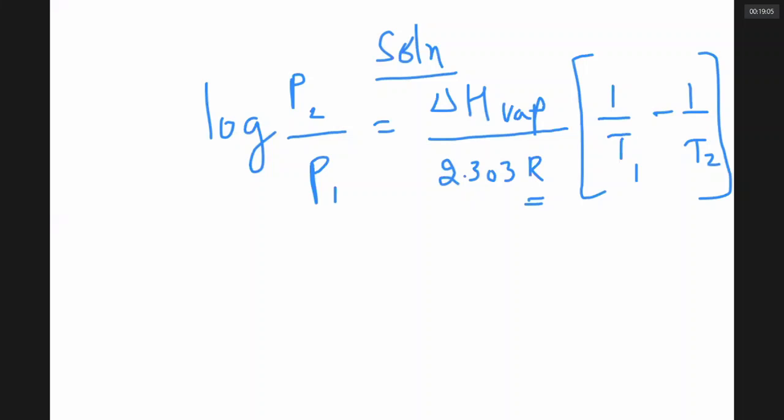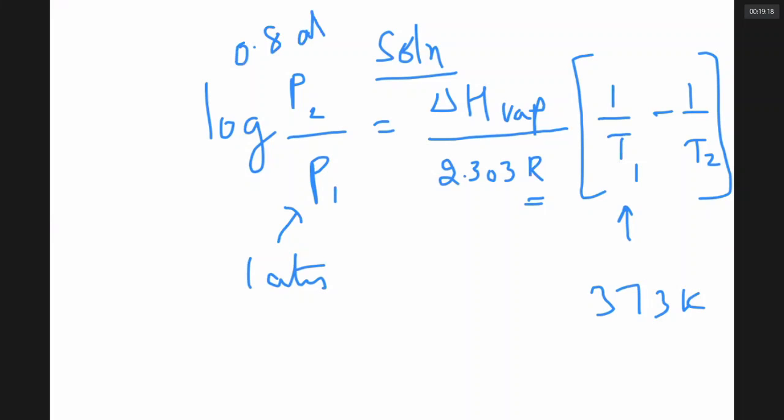Suppose a liquid, water, is boiling at 100 degrees centigrade, 373 K, at a pressure of, suppose, 1 atmosphere. Now you make the pressure 0.8 atmospheres. At what temperature will it boil? That can be known using this relationship. Okay, sir? Yes, sir.